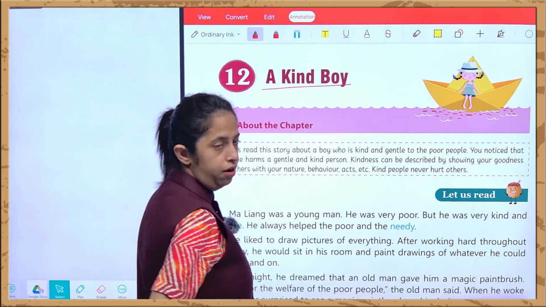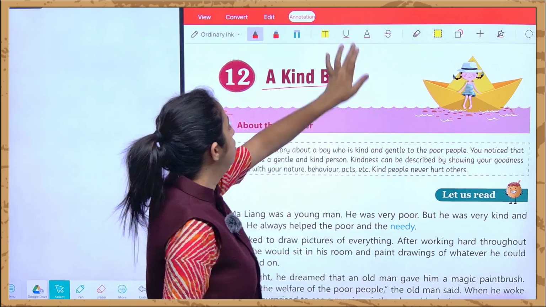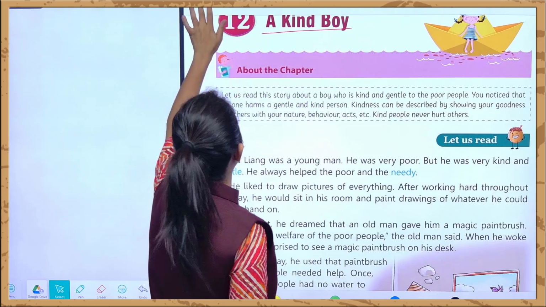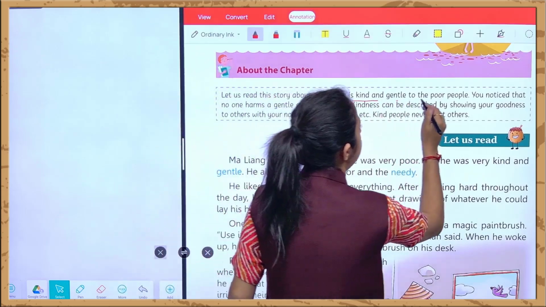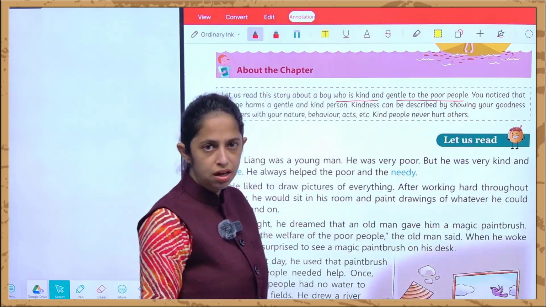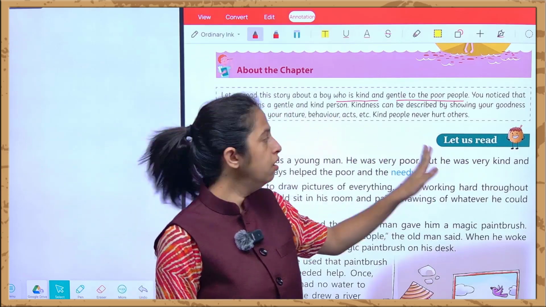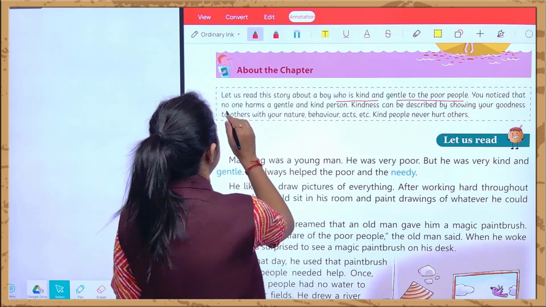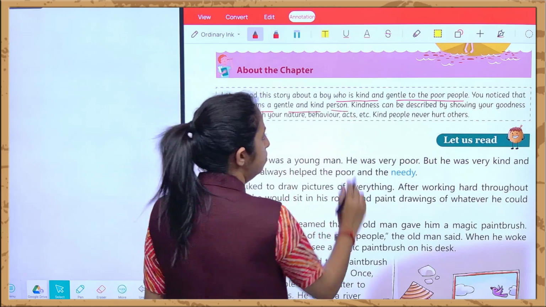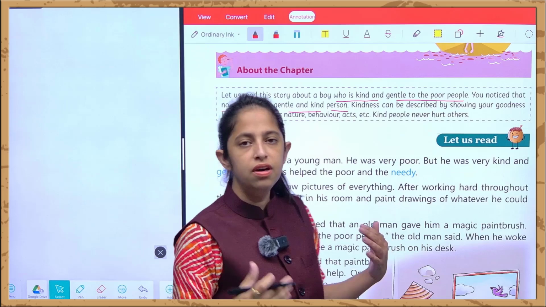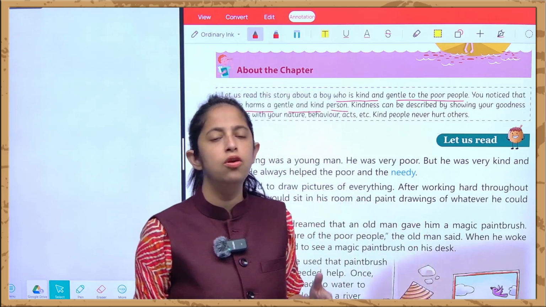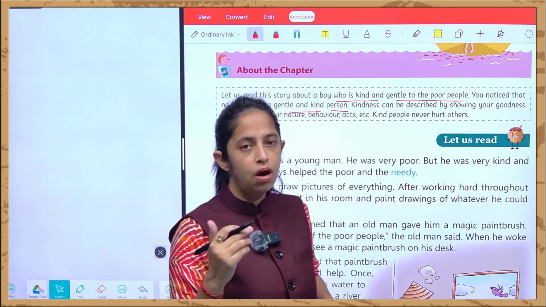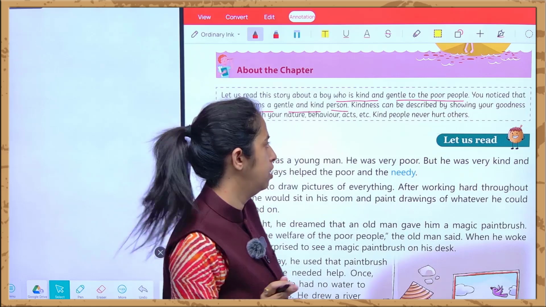A kind boy, right? Let us read the story about a boy who is kind and gentle to the poor people. You notice that no one harms a gentle and a kind person. You can notice that if we are kind and we are calm in nature, then nobody is going to harm us. कोई भी हमें चोट नहीं पहुंचाएगा.